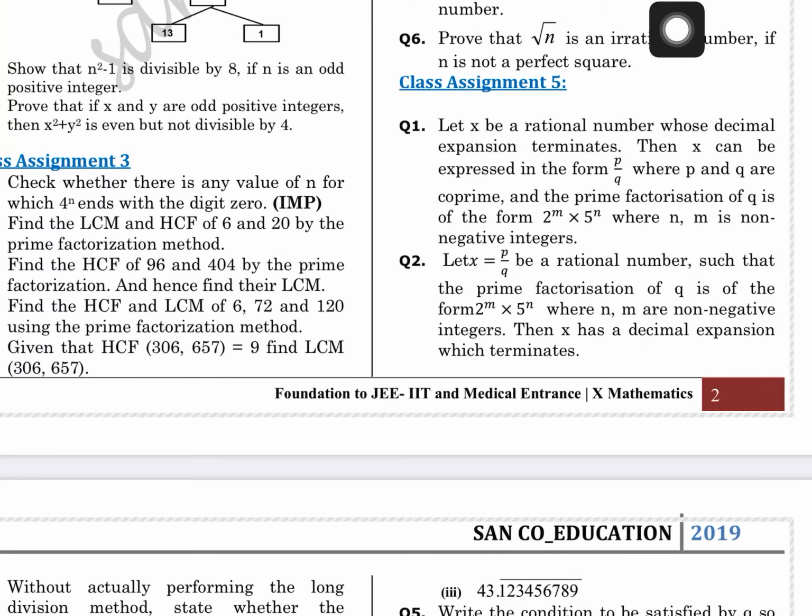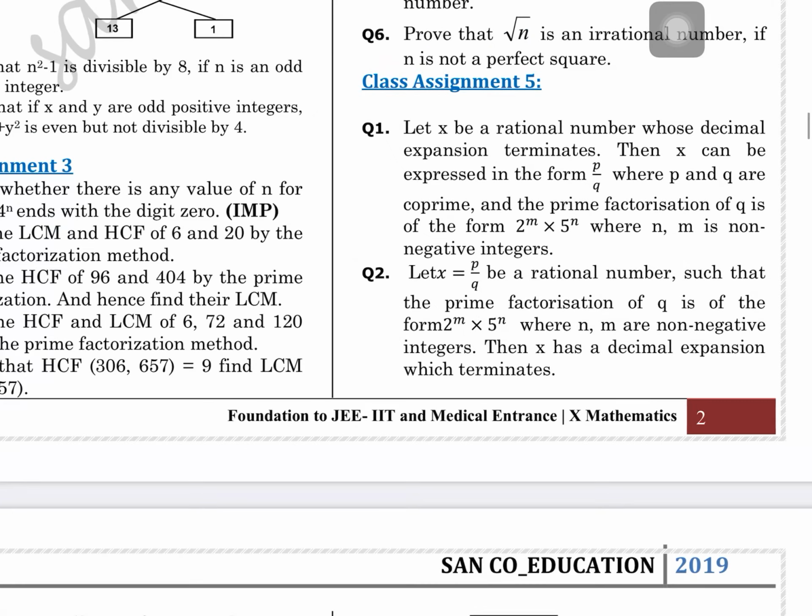Class assignment 5, theorem 1.6. This is in your NCERT textbook. Here is question number 1, because this comes in examinations as a question.